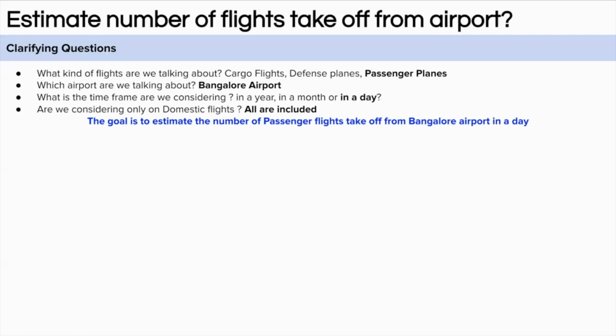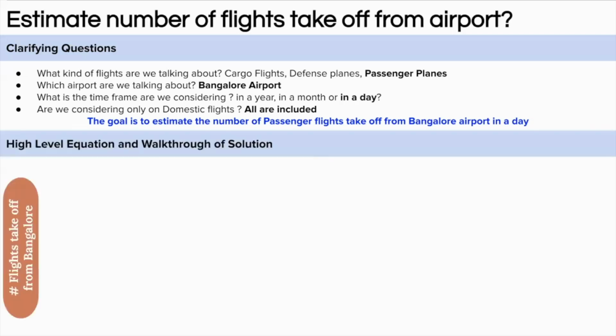There can be multiple ways to solve the same problem. Let's start with the high level equation and the walkthrough of the solution. Since we want to calculate the number of flights that take off in a day, let's start with the 24 hours in a day and bifurcate them into peak operational hours and non-peak operational hours. Previously in the clarifying questions, we assumed the airport to be Bangalore airport, so it is a busy airport. Hence, we don't have to consider non-operational hours. But if you think about a small airport like Jaipur airport, we may have to consider non-operational hours as well, where no flights take off. So this is the key point here.